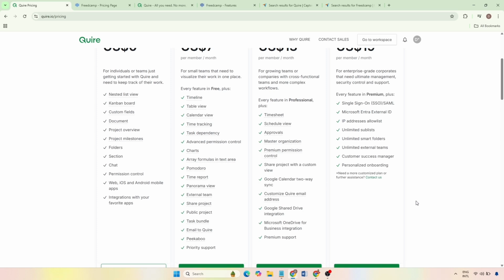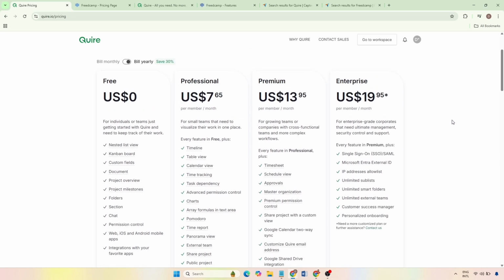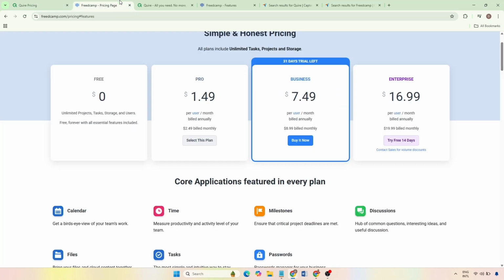To give proper context, let's briefly compare this with Freedcamp's pricing model. Freedcamp also offers a free plan, but it is more limited and mainly intended for basic task management rather than full project coordination. As you move into Freedcamp's paid tiers, pricing is also per user per month, but many advanced